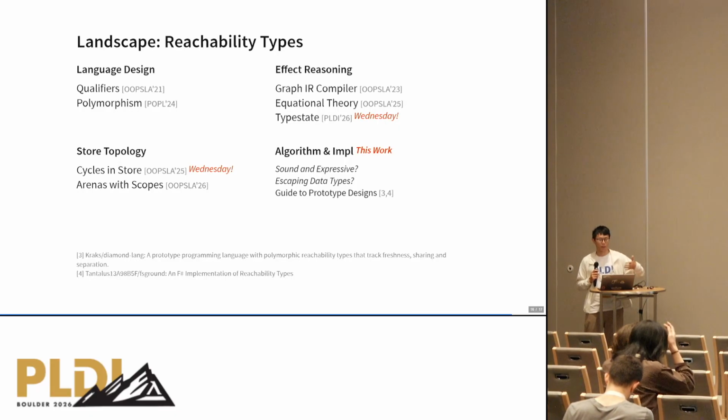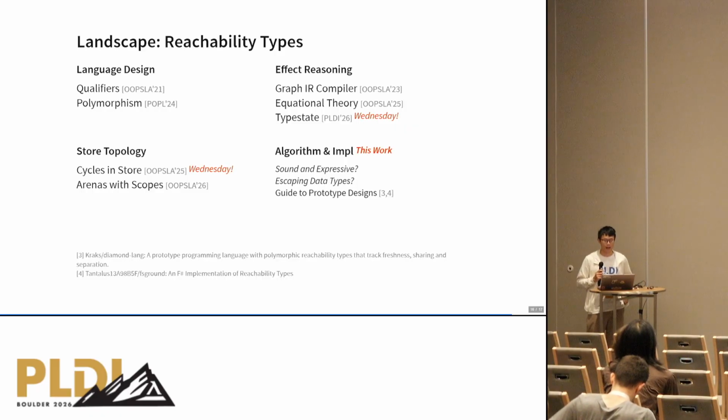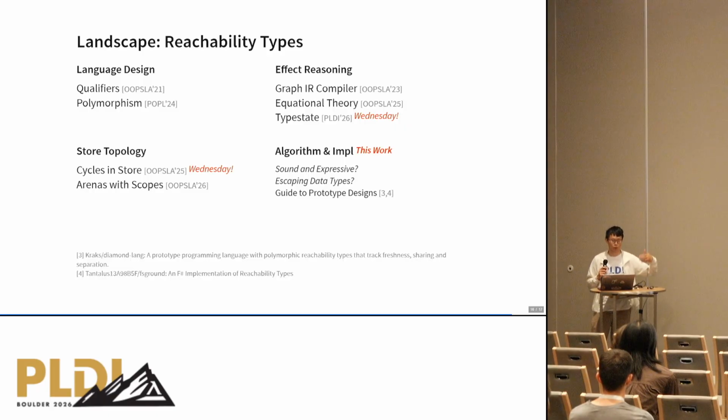So there was a GraphIR compiler defined, there are equational theories explored, and on Wednesday there was a talk, also given by me, on how to use that to do typestate programming. And there's parallel work on how to strengthen the store topology, for example, how to allow cycles to be expressed in stores. There's also one talk on Wednesday.